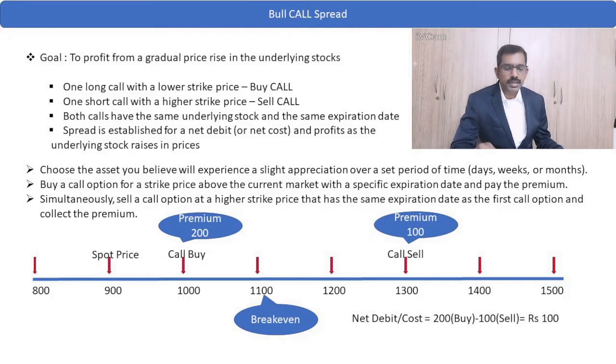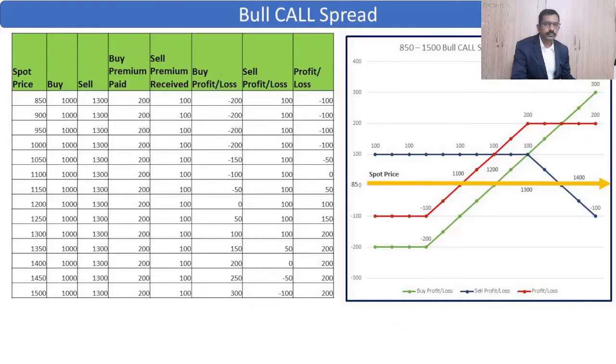This is the biggest advantage of the bull call spread. Suppose the market expires at 1050, our net debit is 100, so we will get 50 rupees. So overall our net loss will be rupees 50 only.